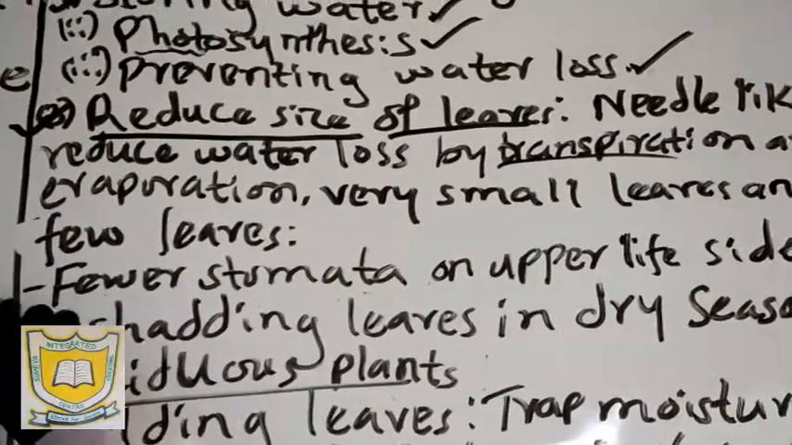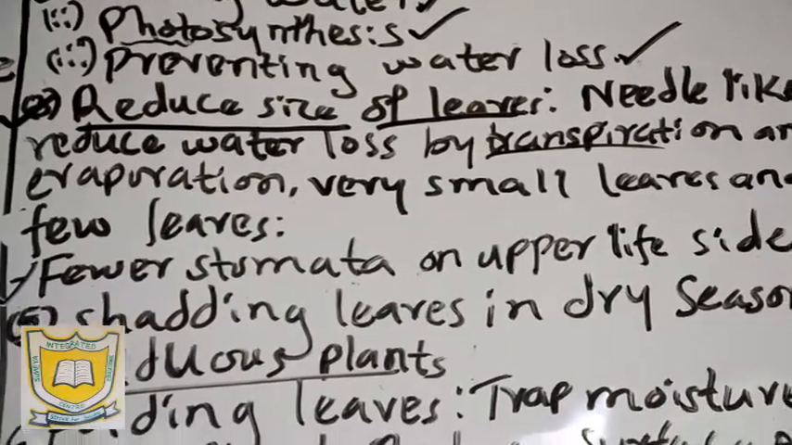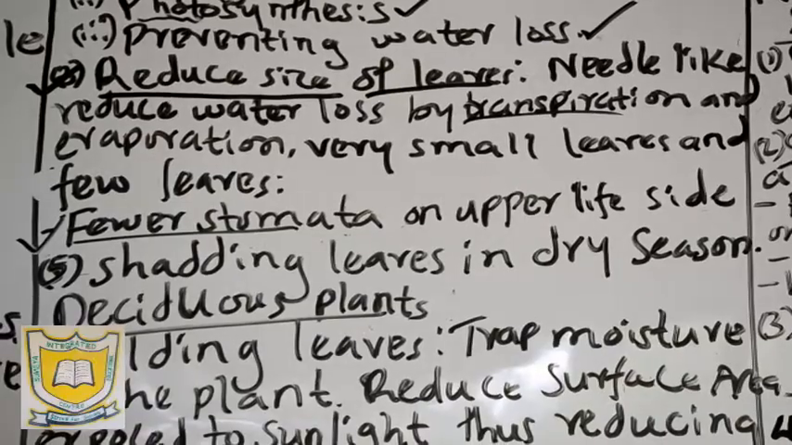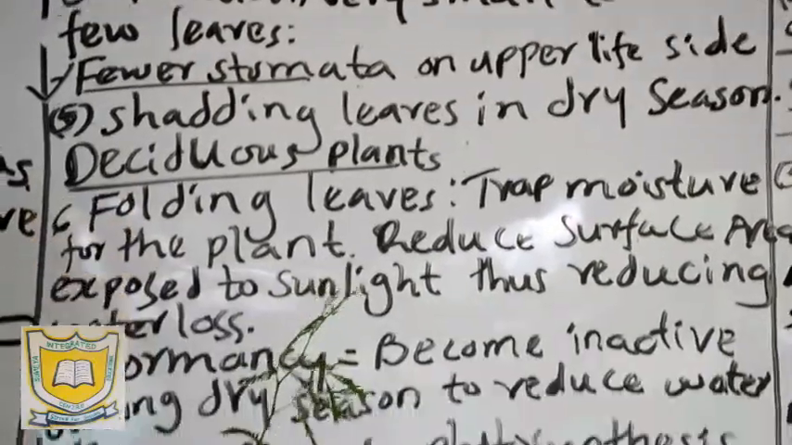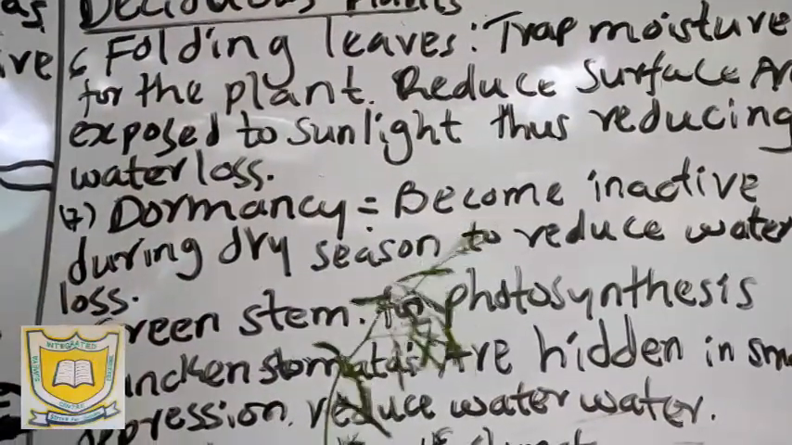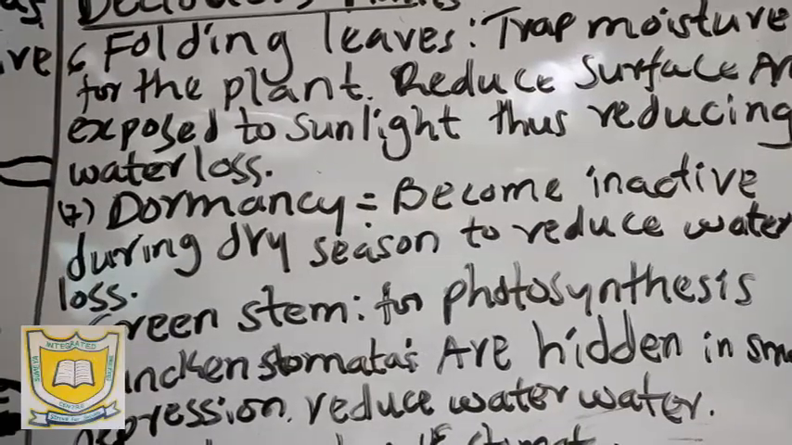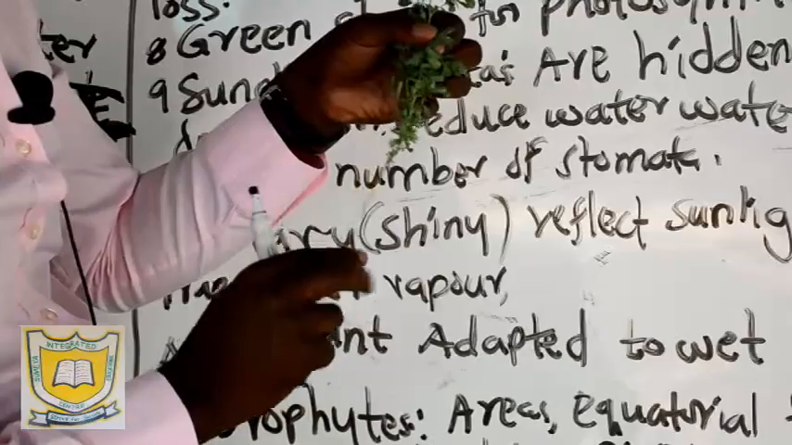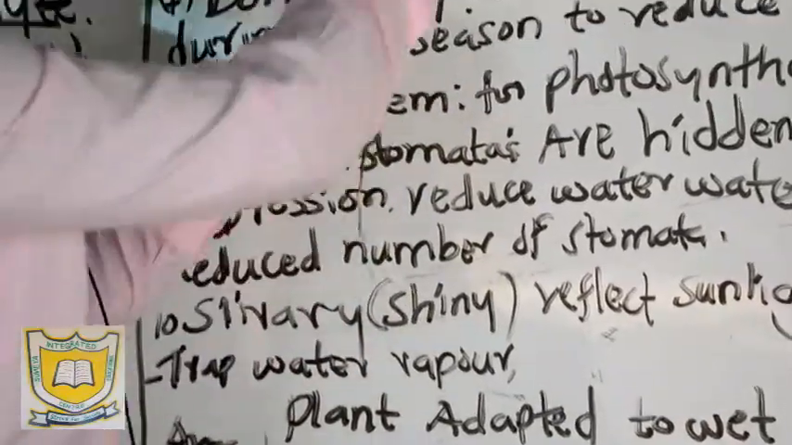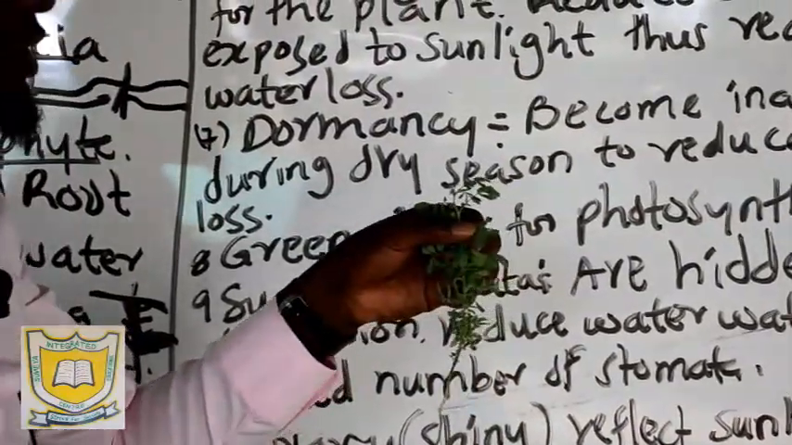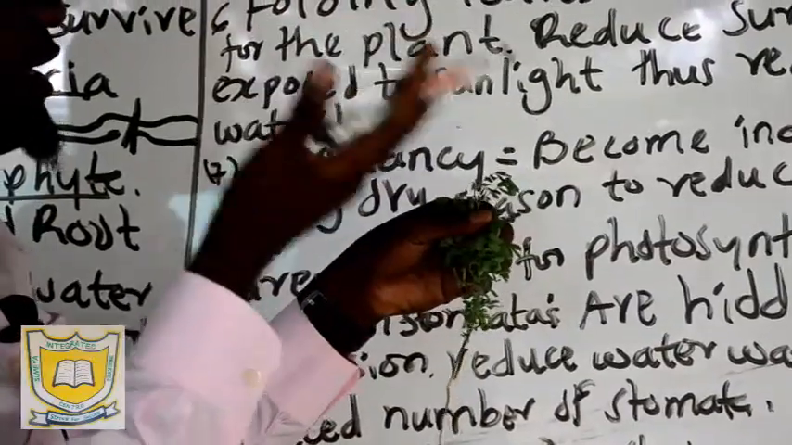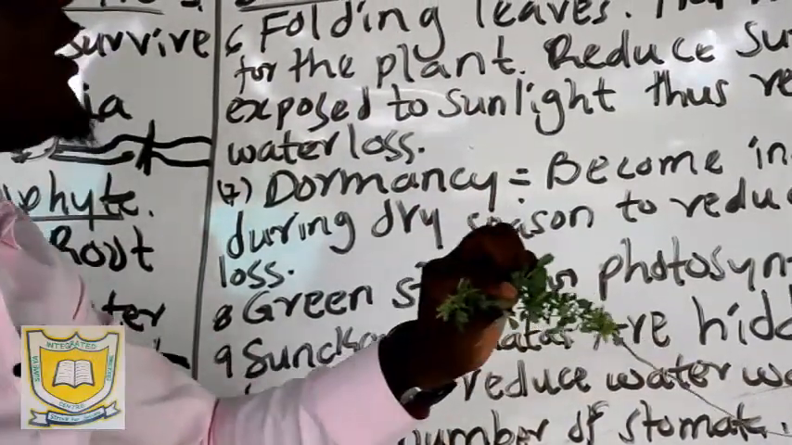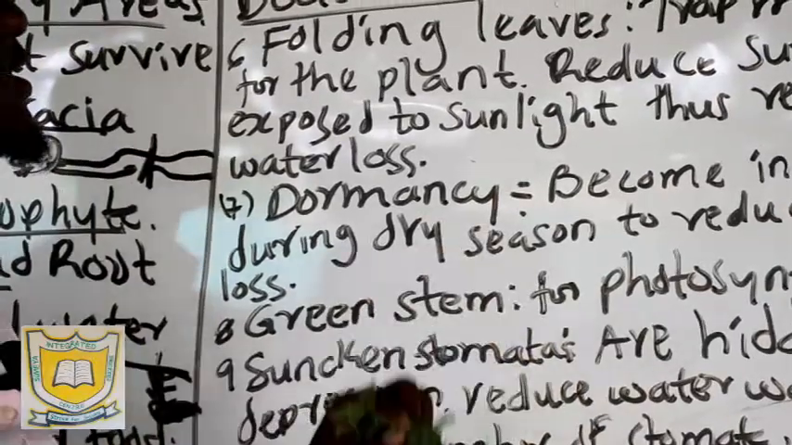Number three, still under the reduced surfaces, we say it has fewer stomata on the upper surface. When you observe the upper surface of a leaf of plants found in dry regions, you may find that on the upper surface it has very small air spaces, which we call stomata. On the upper surface they have fewer stomata, but on the lower side they have more stomata. That is for gaseous exchange.